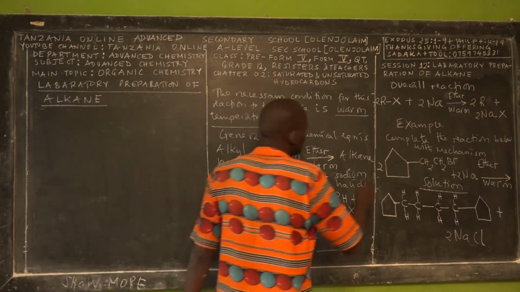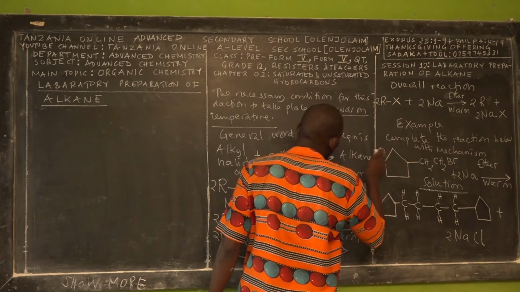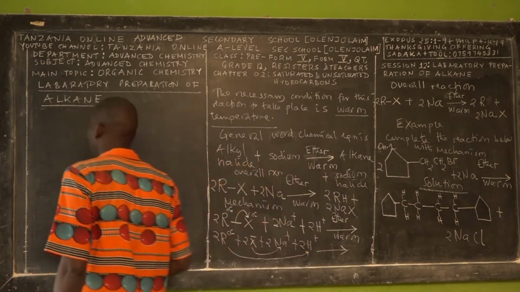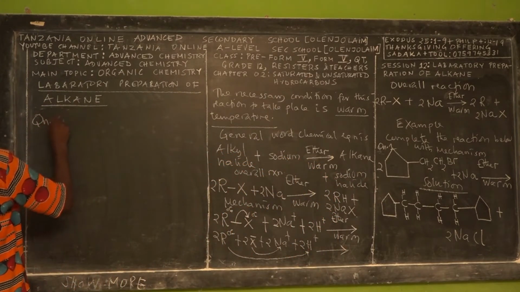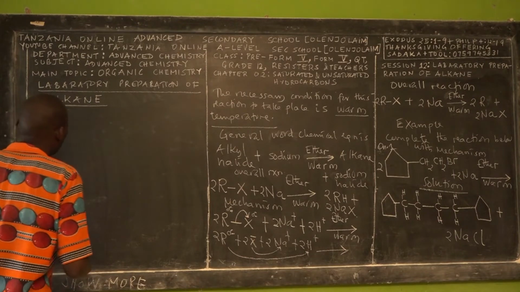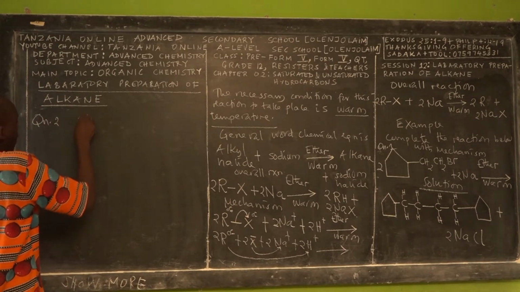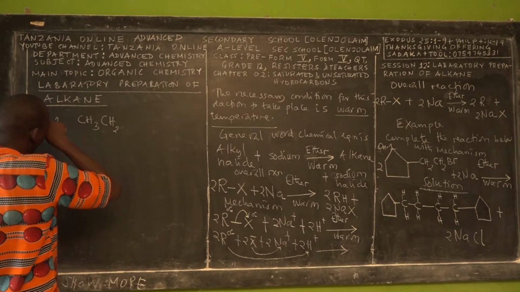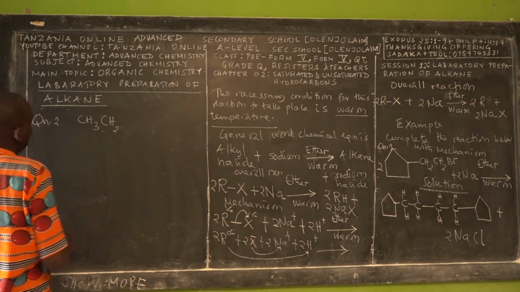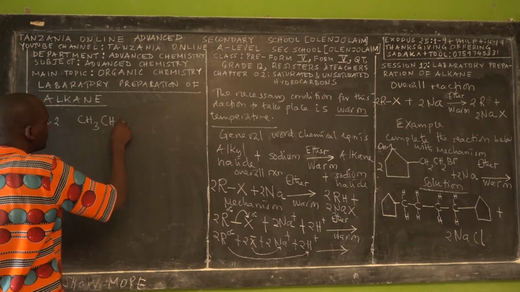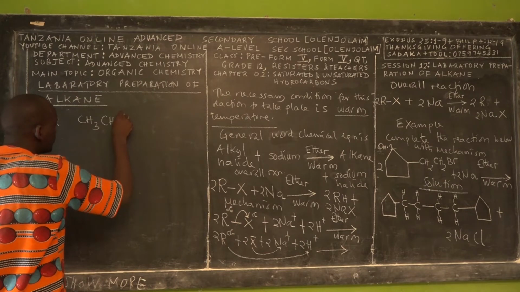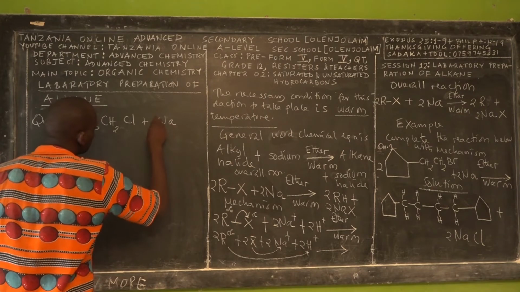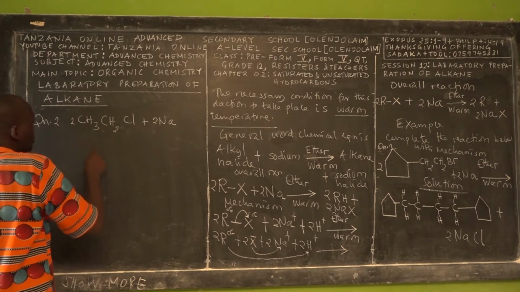Suppose that this is example 1, or question 1. Question 2 can be given as a simple fatty compound, plus sodium, but 2 atoms, and this one should be 2 atoms.